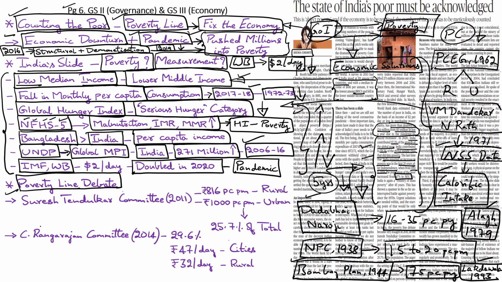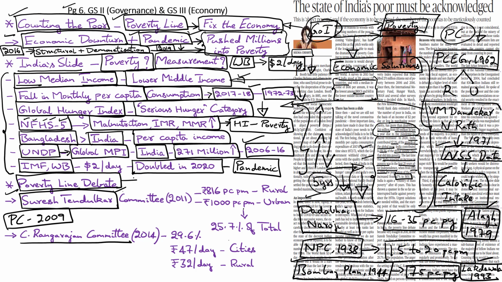But the most recent committees which are of relevance to us are the Suresh Tendulkar Committee and the C. Rangarajan Committee. The Suresh Tendulkar Committee was constituted by the Planning Commission in 2009 to review the methodology for poverty estimation and to address the shortcomings of the previous methods.